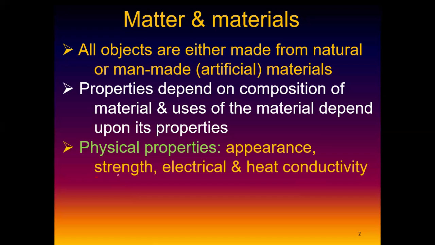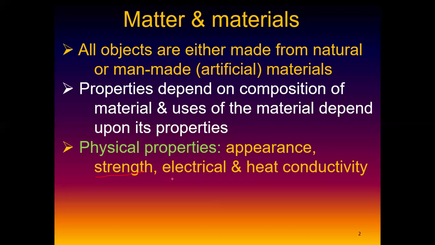And based on the strengths, that's where we can talk about ductility, malleability, conductivity, and toughness. Which one is more malleable between the wood, the steel, and the plastic? Which one is ductile? Which one is tough? Which one is a good conductor, whether a good conductor of electricity or of heat? You should be able to know those things. Okay, so we are talking about the physical properties of materials. You look at those things.